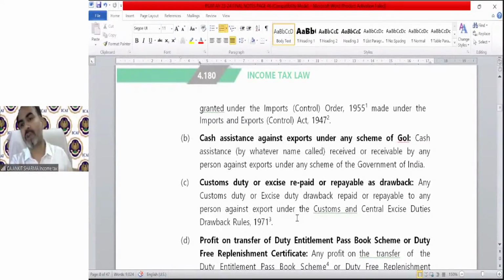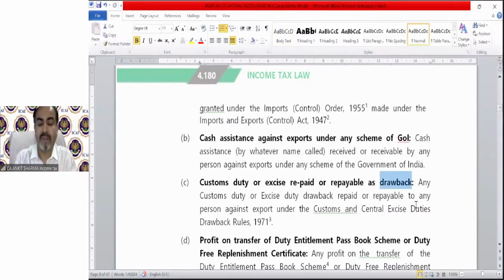So whatever import duty you have paid, we will refund that import duty to you, and that is called duty drawback. The word itself explains that whatever duty you have paid, government will repay it to you. So 1 lakh rupees I have paid on import of these calculators, and if I export them again and fulfill certain conditions, then that 1 lakh rupees can be given back by the government to me, and that is called duty drawback. So that 1 lakh rupees will be my business income.